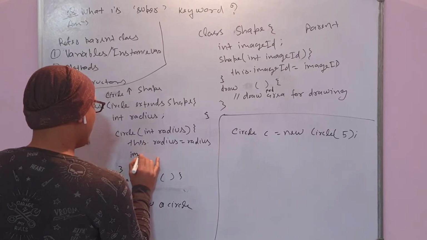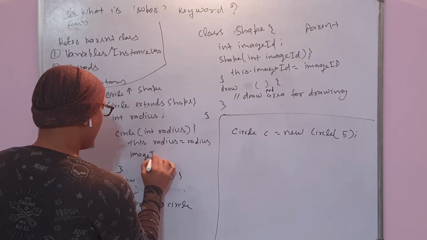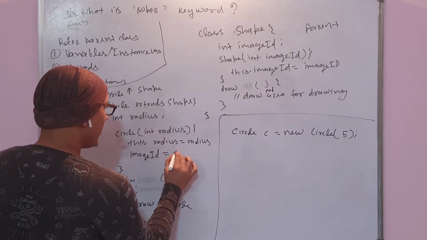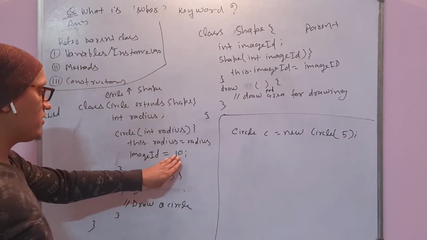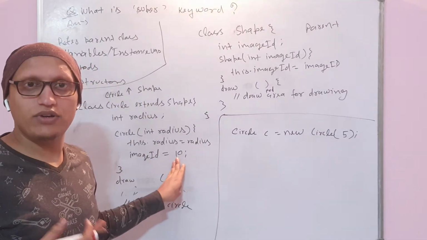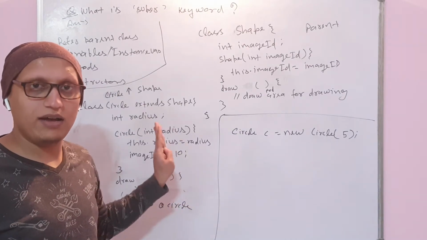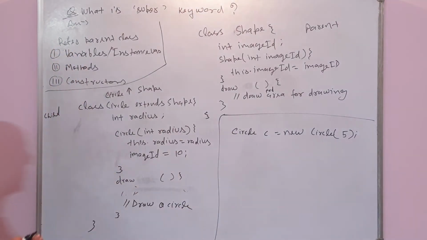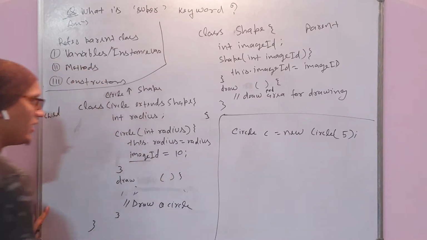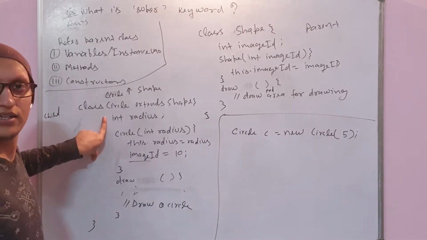Directly you can give an image id something like 10. This should actually be varying and we need to write that logic, but for the time being I have made it static, meaning fixed. Suppose image id equal to 10. You can write it this way, image id equal to 10, but this class does not have any image id.